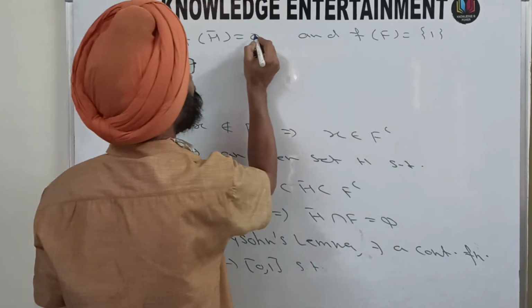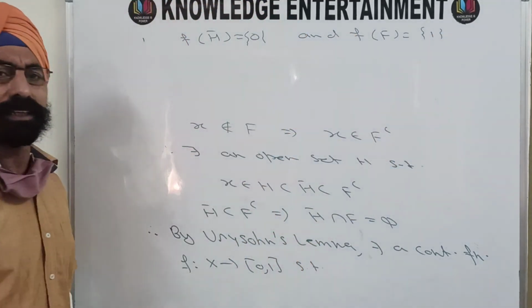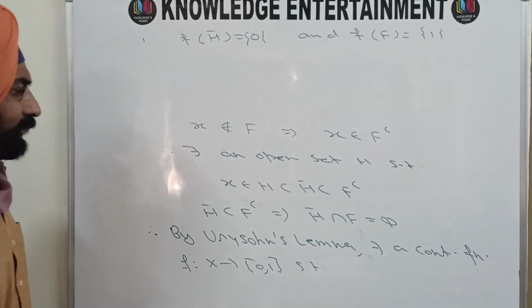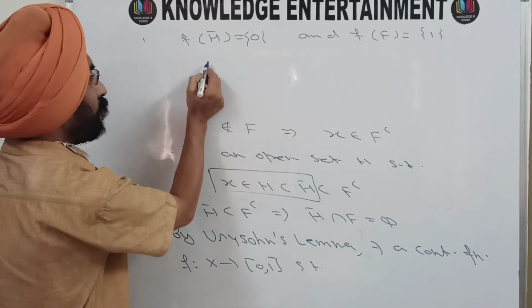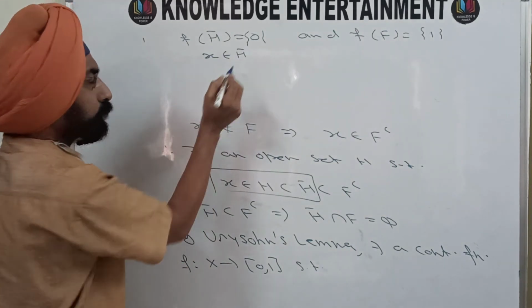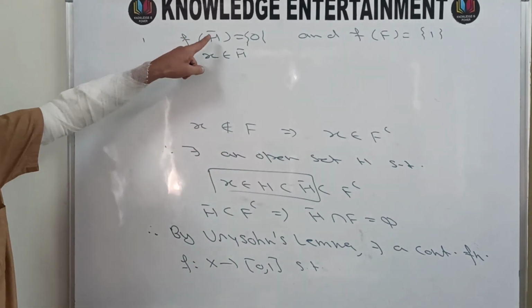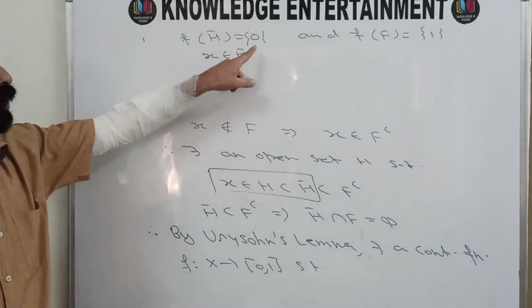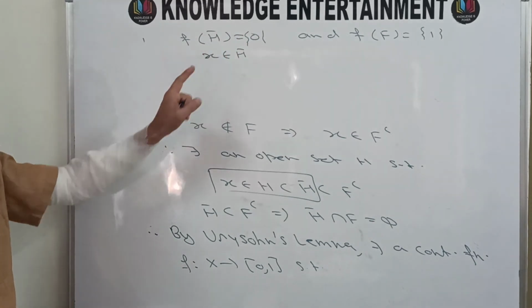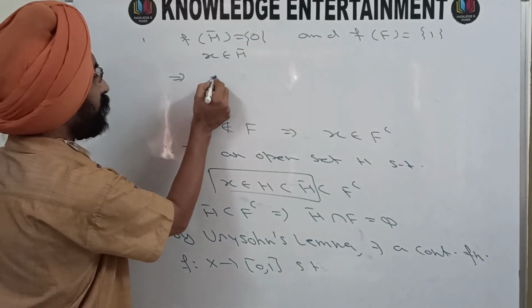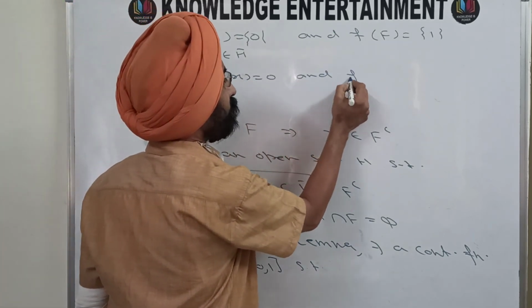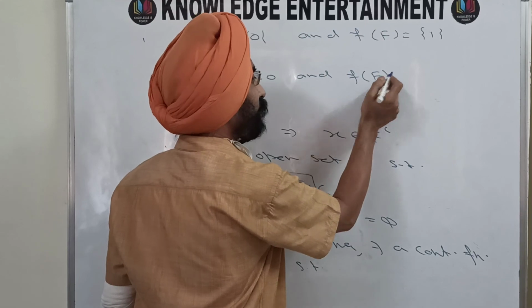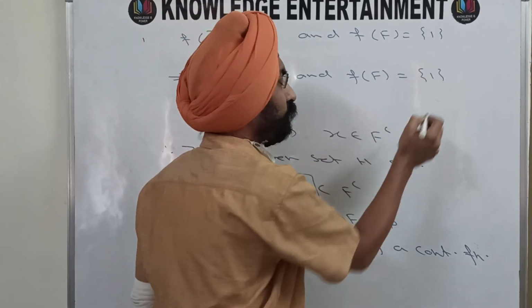Here it is singleton set 0 and there it is singleton set 1. Now, once again, look at X. Your X belongs to H bar. And since f of every point of H bar is 0, f of X is automatically 0. So this means f of X is 0 and f of every point of the closed set F is 1.